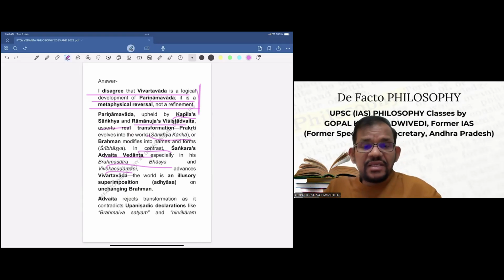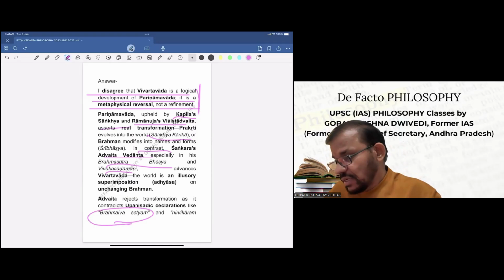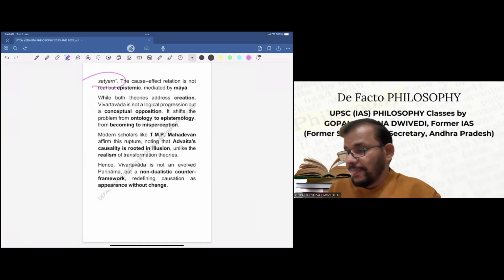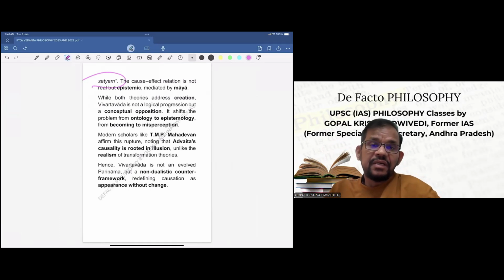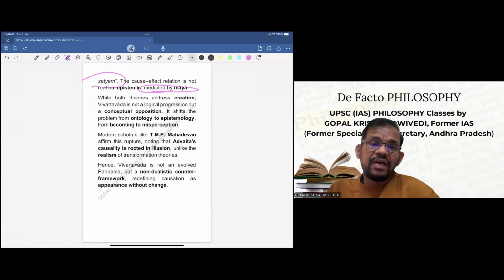Now, Advaita rejects transformation as it contradicts Upanishadic declarations like Brahmaiva Satyam and Nirvikaram Satyam. The cause and effect relation is not real but epistemic, mediated by Maya. So this is what is given by Shankaracharya.